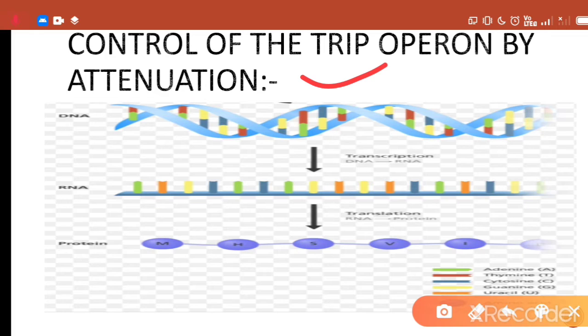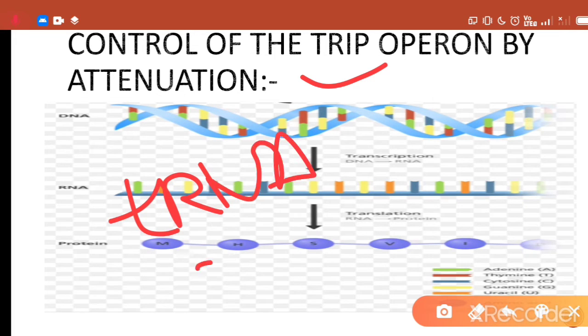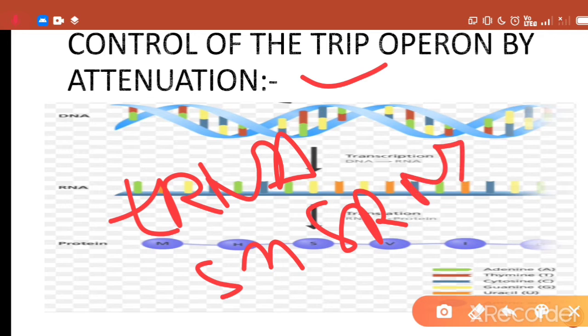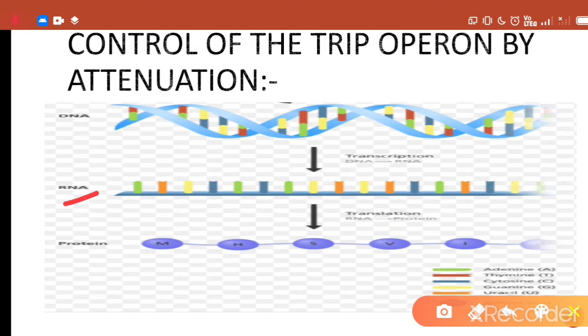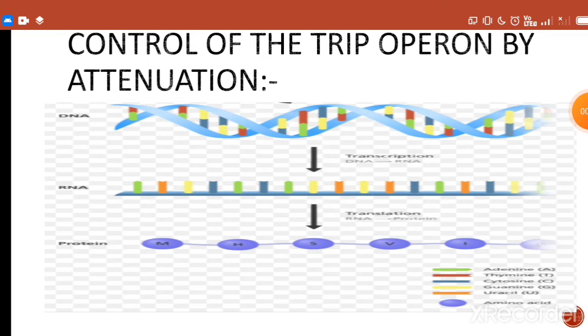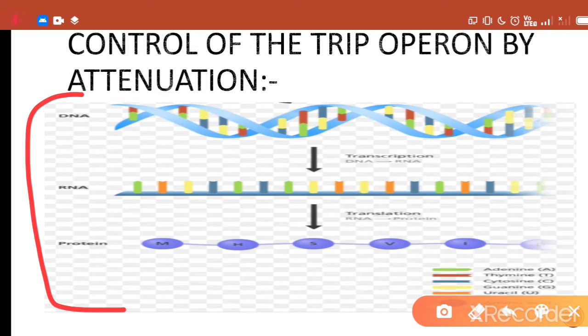Gene expression means the formation of a functional gene product, and these functional gene products could be proteins or non-protein coding molecules. For example, tRNAs and small nuclear RNAs are non-protein coding, and mRNA here is our protein coding molecule. And this gene expression is summarized in the central dogma. This picture shows the mechanism of the central dogma, which was first formulated by Francis Crick.